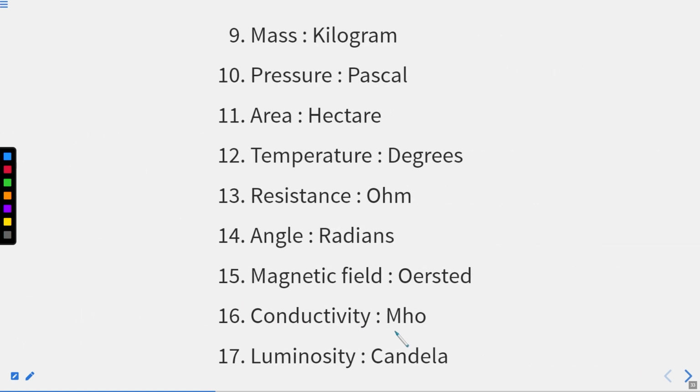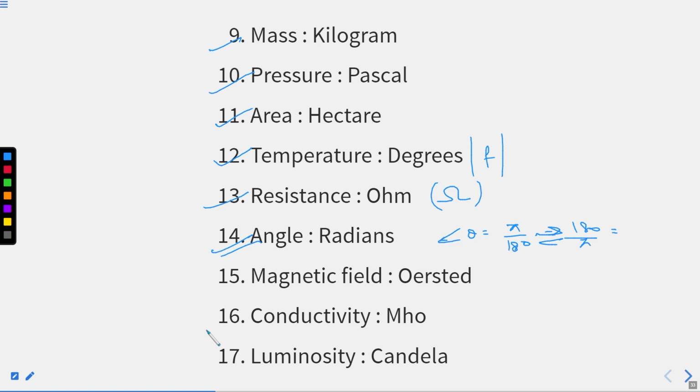Now you have few more examples where mass is in kilogram, pressure is in pascals, area is in hectares, temperature is in degree Fahrenheit, right? Anything can be there. Resistance is in ohm. The symbol of ohm is like this. You must read all these things. Angles, they are in radians, right? If an angle is given in degrees, multiply by pi upon 180 and you will convert it into radians, or multiply by 180 by pi, that is radians into degrees again, right? You can do all these things. Now magnetic field. What exactly is the magnetic field unit? Oersted.